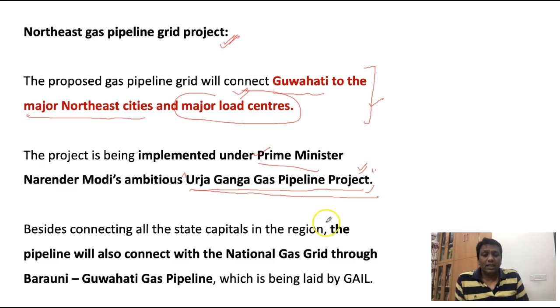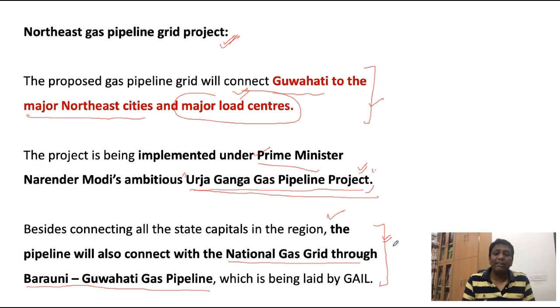In this case, the pipeline will also connect to the national gas grid through the Barauni to Guwahati gas pipeline. So this is one of the pipelines. Those will also be a subsidiary of the Northeast Gas Pipeline Grid project that is written there. Again, I repeat, the national gas grid through the Barauni to Guwahati gas pipeline. So for all these reasons, you will get it from Bihar to the Northeast regions.